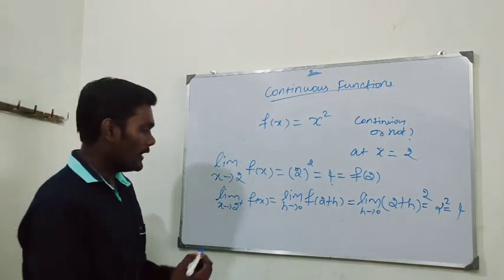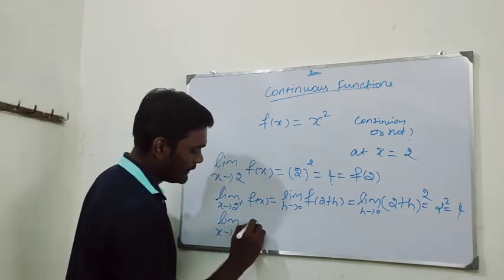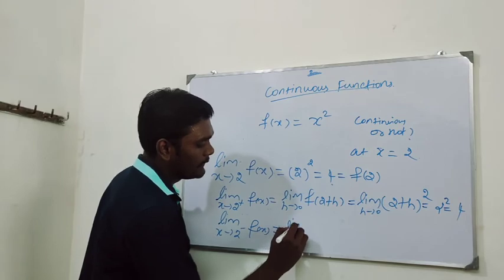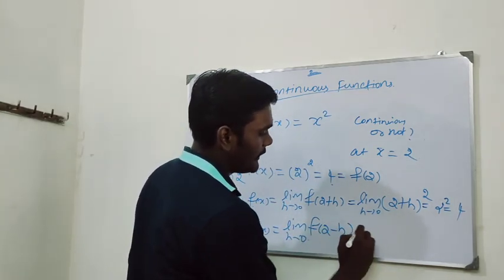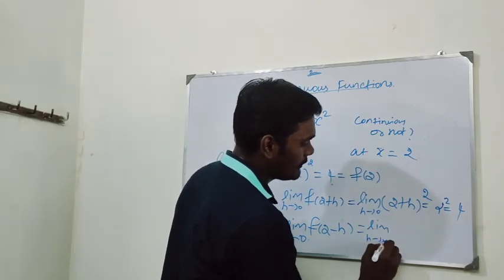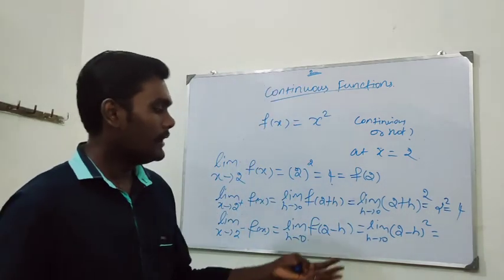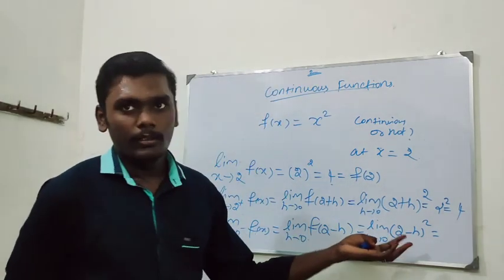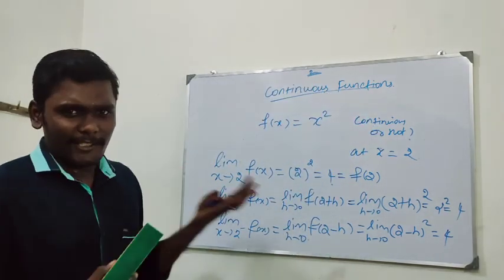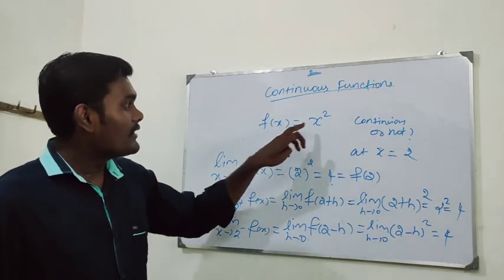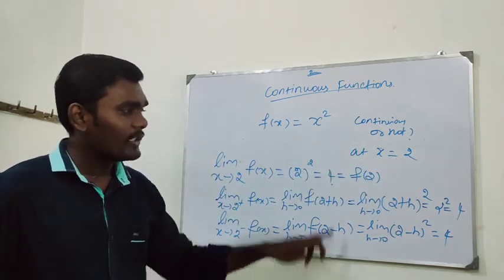In a similar way, we check the left limit also: limit x tends to 2 minus of f of x, which is limit h tends to 0 of f of 2 minus h, which is nothing but limit h tends to 0 of 2 minus h whole square. Letting h tend to 0, the value is again 4. As I said before, the given function is continuous at the given point only if these three values are equal together.